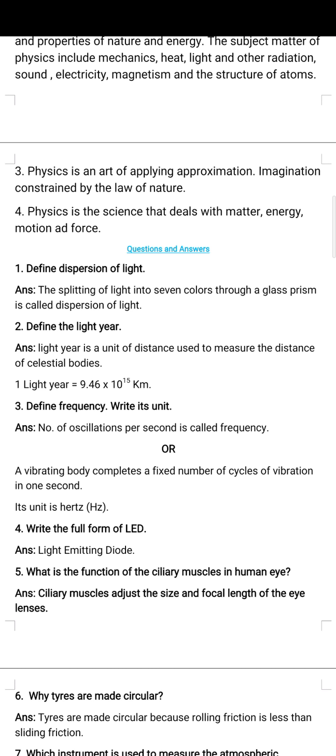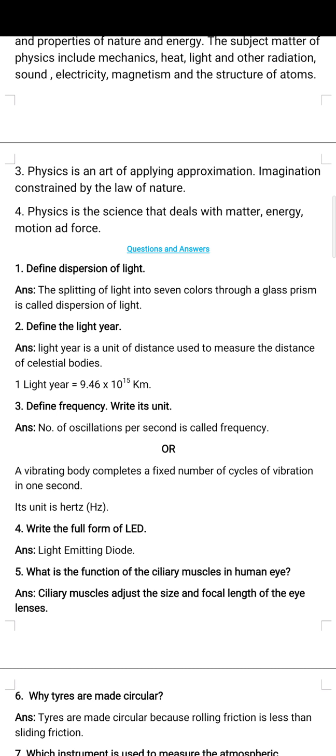Define the light year. Light year is a unit of distance used to measure the distance of celestial bodies. Just like units of distance, we know that they are meter, centimeter, kilometer, miles, so many units of distance are there. But if we are measuring a very long distance, we use the term light year as a unit of distance. One light year is equal to 9.46 into 10 to the power 15 meters.